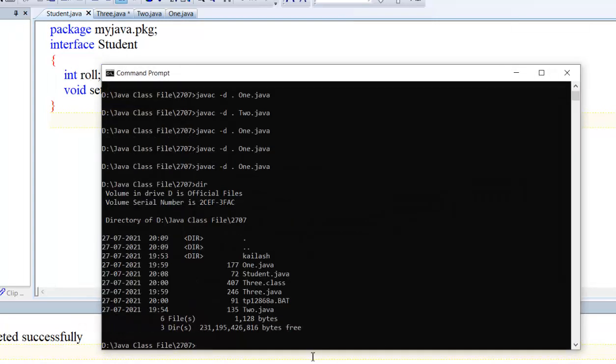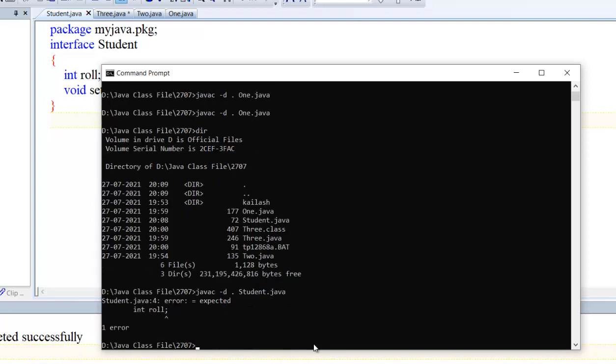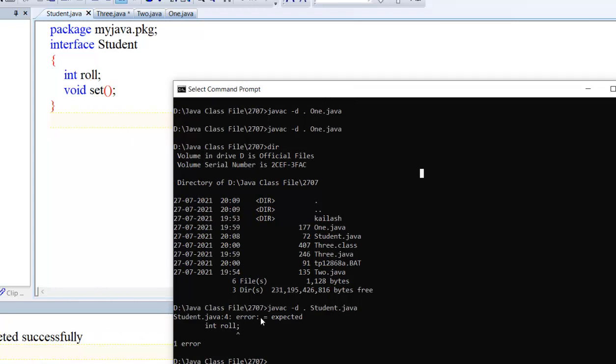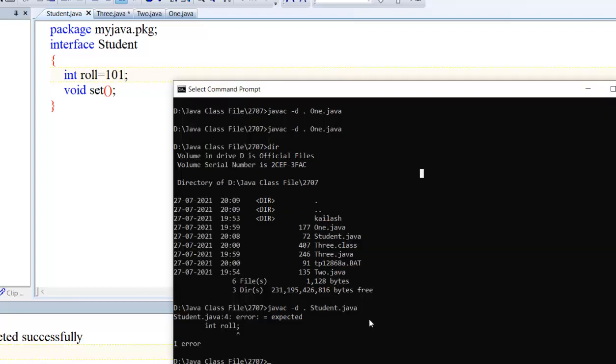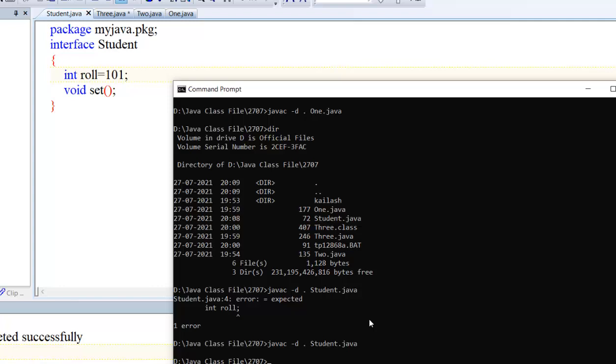See, the file is present in the same directory, student.java. Now we need to compile it with javac -d . student.java. Expected semicolon, yes, because it is final. Save. Oh, it is compiled. Now the interface is created.